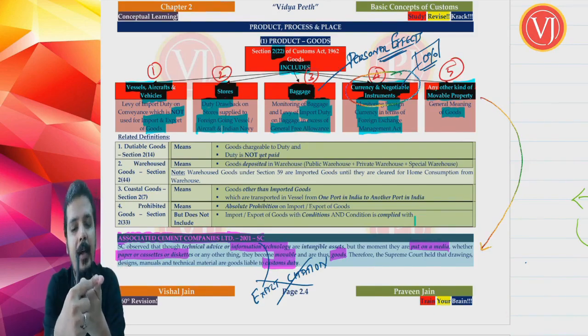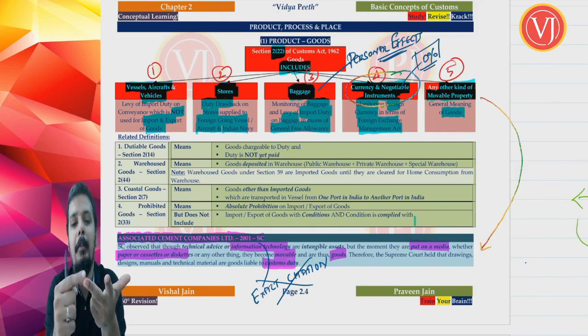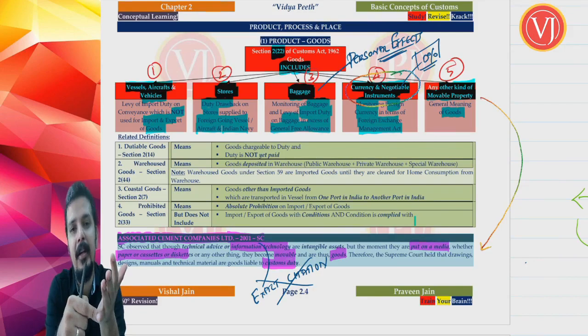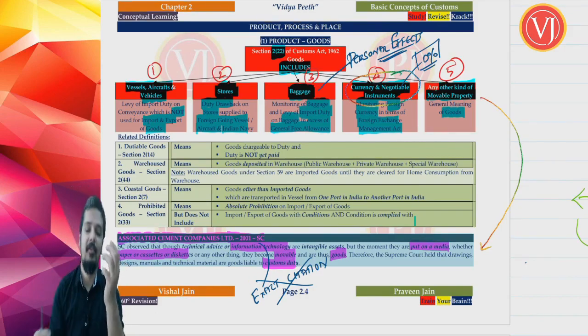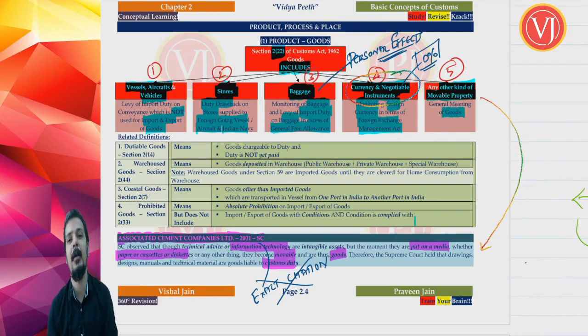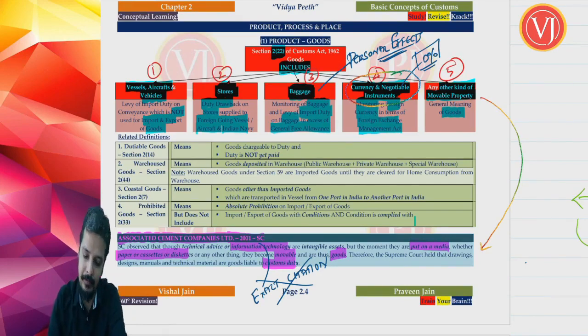Vessel, aircraft, vehicle, stores, baggage, currency and negotiable instruments, any other kind of movable property. And we also discussed the Supreme Court judgment in case of Associated Cements Companies Limited 2001, where it was said that if a technical advice or information technology is put on a media, the moment it is put on any media, it becomes movable and therefore it is goods, right?